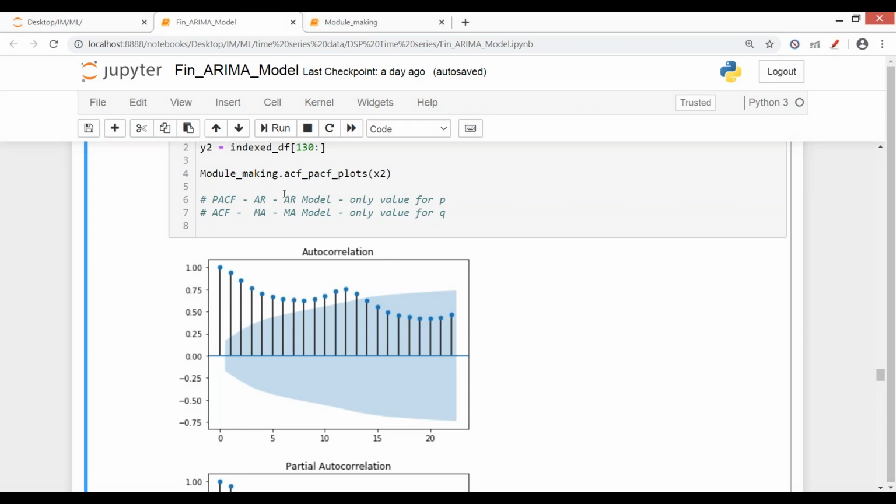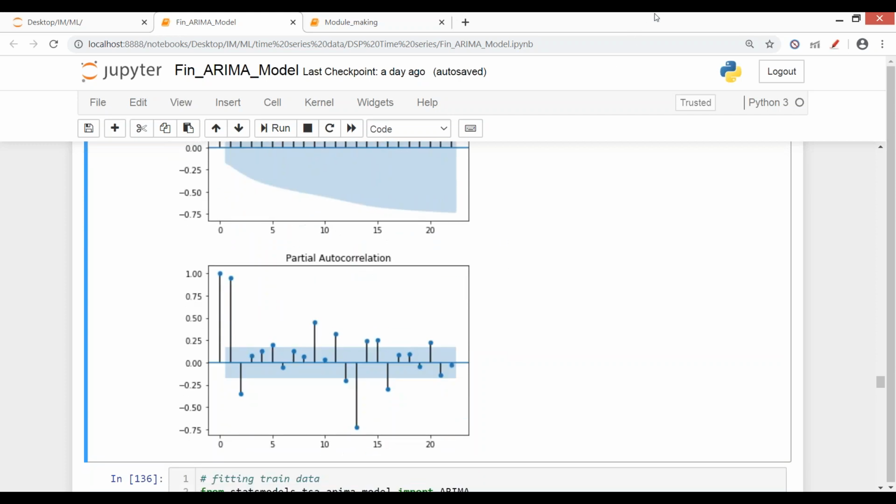PACF graph is used for autoregression, denoted by Q in ARIMA model. So again, the same concept here. These two are used for the same purpose, so that you can find out the value of P and Q while doing the ARIMA model. So again, how many values are significant?